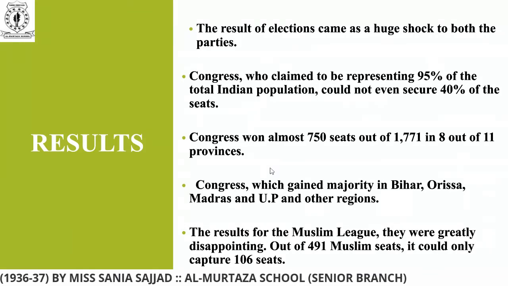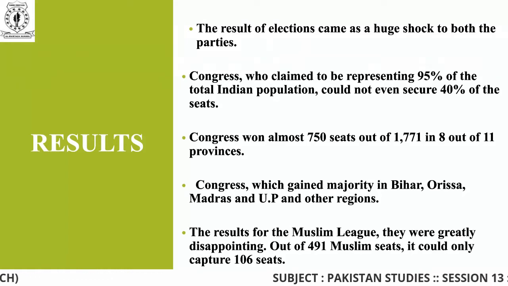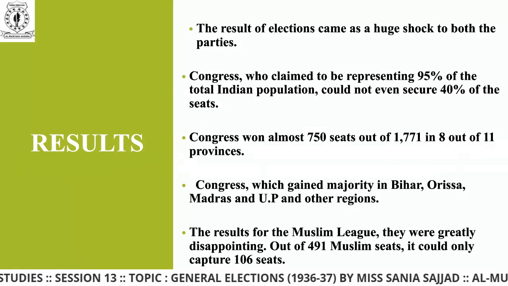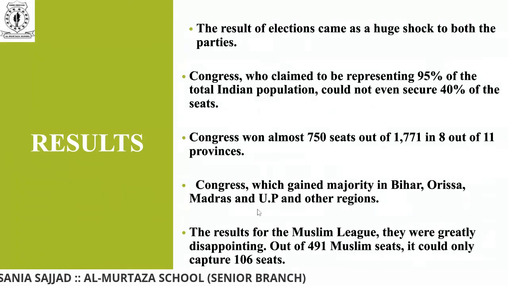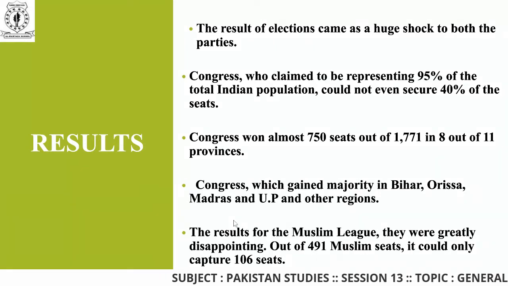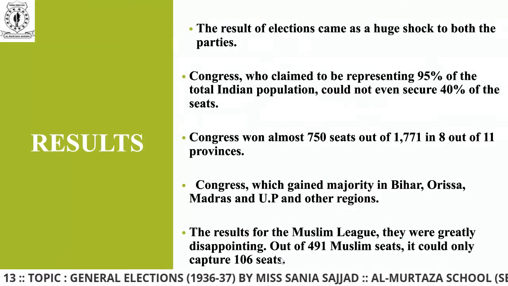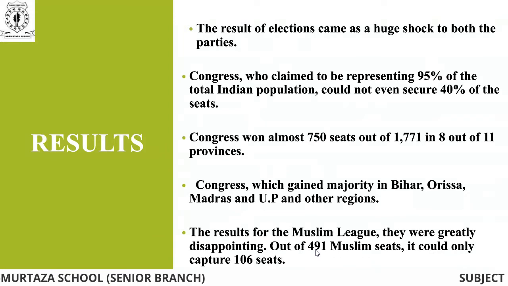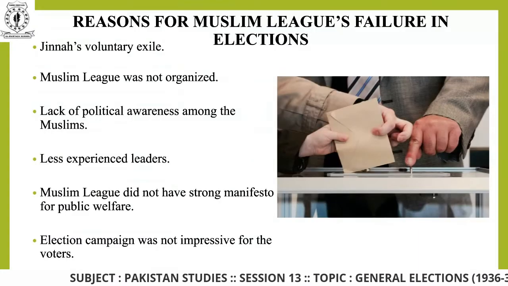On the other hand, Congress won almost 750 seats out of 1,771 in 8 out of 11 provinces. It means that when I'm talking about the 11 provinces in combination, Congress won only 750 seats. Congress gained a majority in Bihar, Orissa, Madras, UP and other regions. The results for the Muslim League were greatly disappointing. Out of 491 Muslim seats, it could only capture 106 seats. So you can see the great jump, that from 491 we have come down to 106.